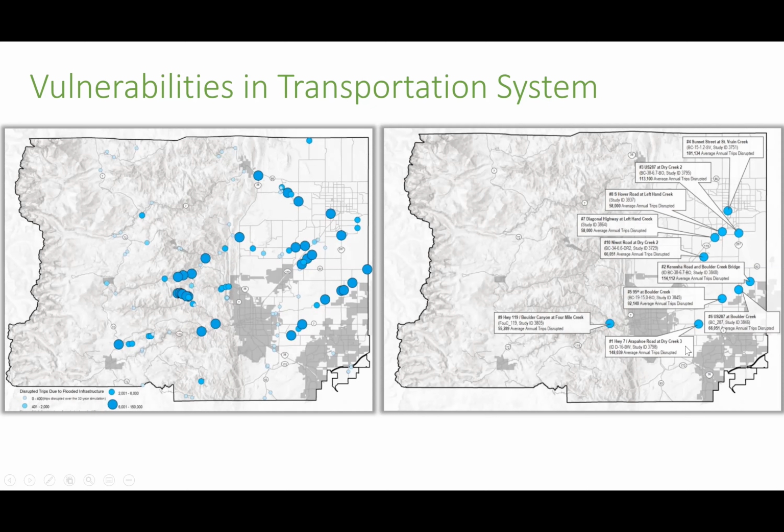Boulder County was able to actually take this result, put it into a grant application to design new infrastructure, and they received funding from FEMA to do that. And so they're focusing on 3 of these bridges, the top 3 offenders, right now, building new designs for them, and they'll be able to construct that within the next couple of years.